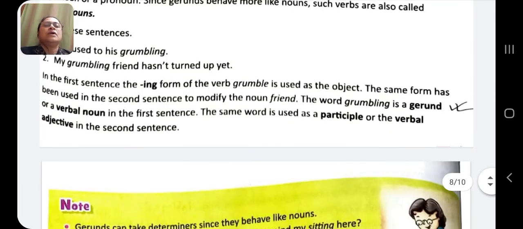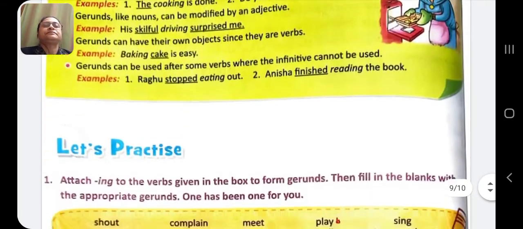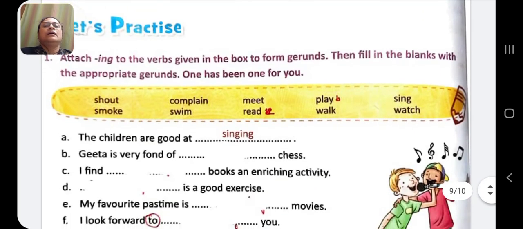Okay. Now coming to this part. Here what is said? Attach ing. The children are good at singing. Geeta is very fond of playing chess. I find reading books an enriching activity. Then, swimming is a good exercise. My favorite pastime is watching movies.